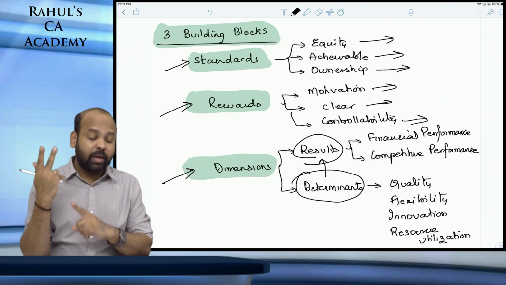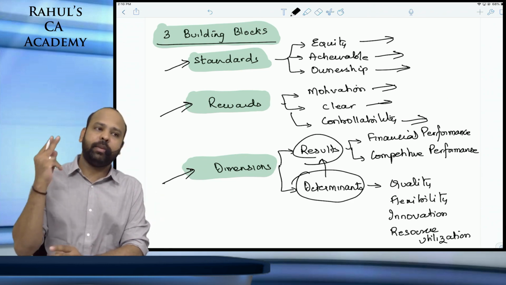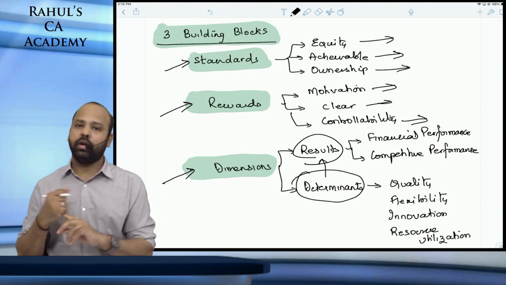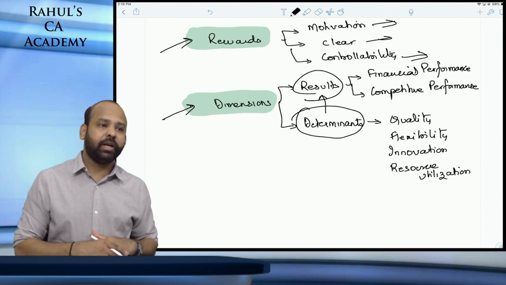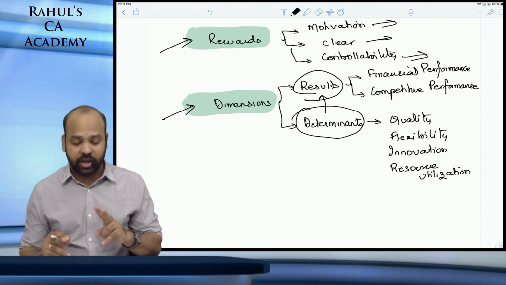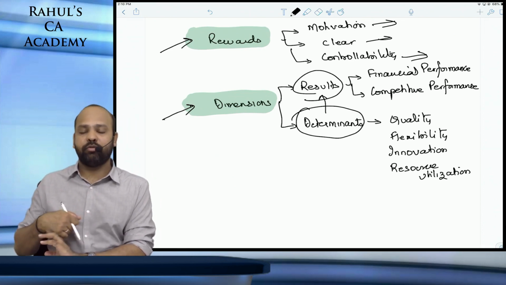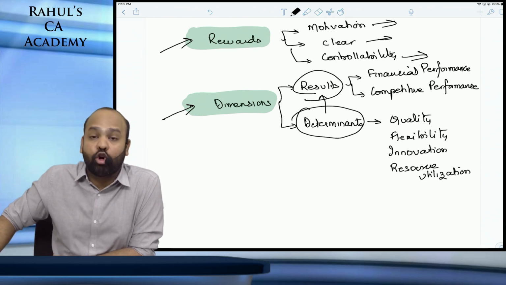So that is the second building block, beta. Here we have spoken about the targets, that is standards, and then, beta, we've spoken about the rewards. Yes. Now, guys, the dimensions. It says, beta, the results that an organization would want to achieve should be segregated under two categories. One is financial performance. The other one is competitive performance.